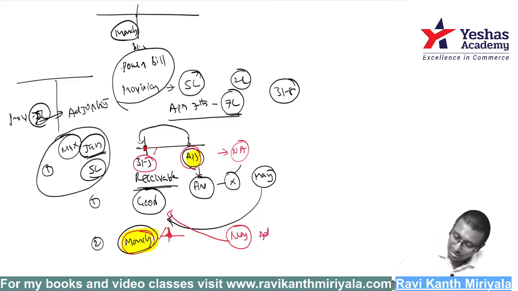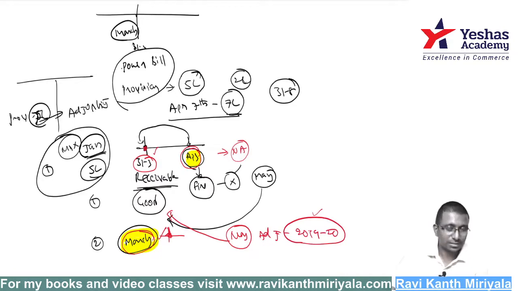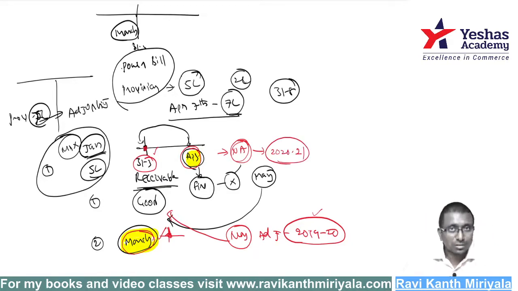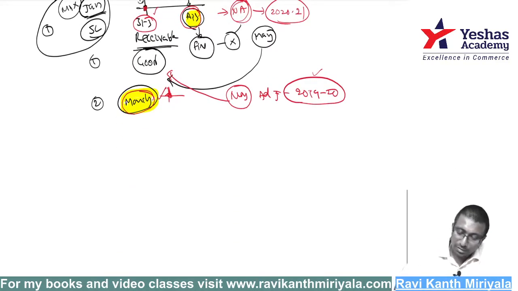This is an adjusting event. Adjusting event means 2019-20 financial year itself. You have to make a provision for doubtful debts. With respect to this, it is a non-adjusting event. Non-adjusting event means 2020-21 financial year, you are supposed to adjust for. Hope you have understood. Okay, right. And like that questions will take place.